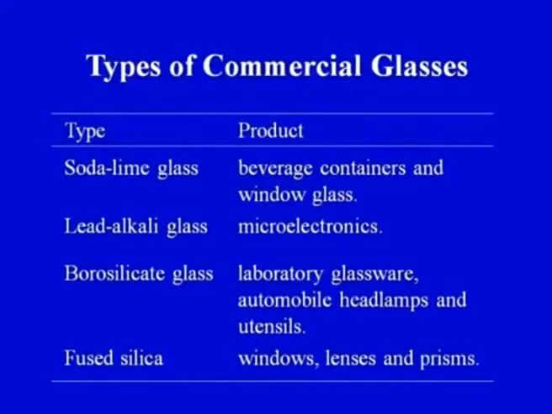Now, what are the types of commercial glasses which are available? On your screen you can see the type, as we have seen in slide number 1, that soda lime glass is the most common type of glass which is manufactured or processed worldwide and has wide applications. So, we can see soda lime glass and what are the various types of products that can be made. Now, why have we emphasized so much on the previous slide?